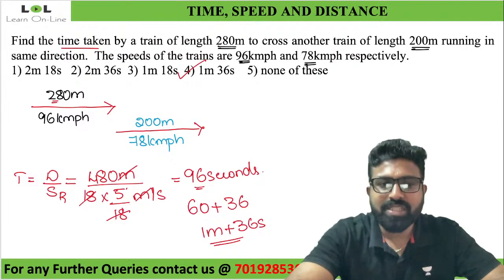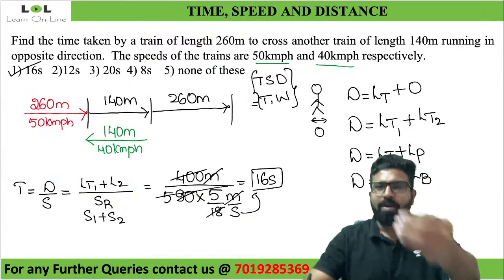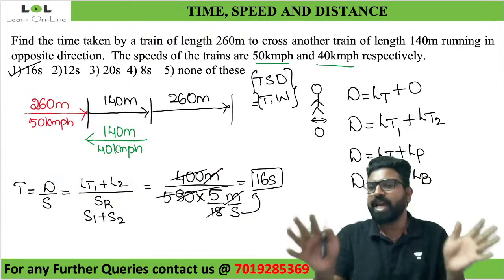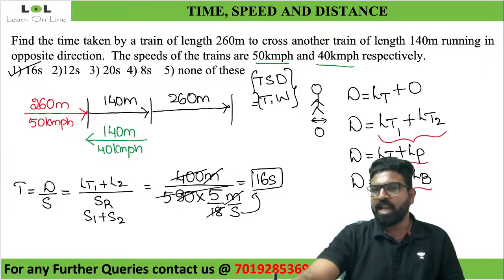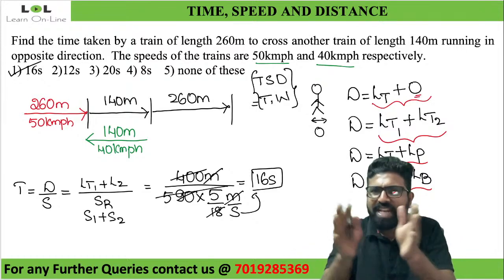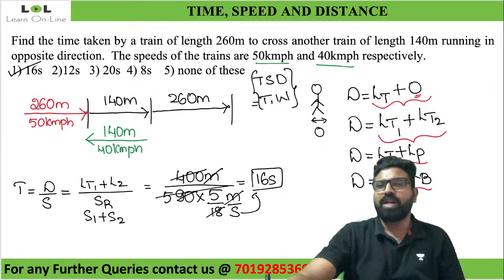I told you distance. Whenever there's a distance, no matter if it is in the same direction or opposite direction, it will always be length of train 1 plus length of train 2. Length of train plus platform, length of train plus bus, length of train plus length of a man. A man does not have any length. He's a small creature in front of a train, so I'll take it as 0.